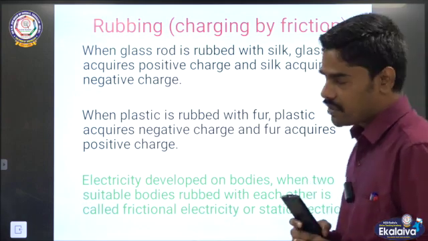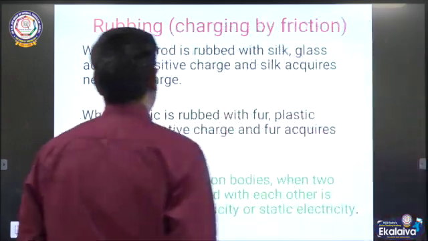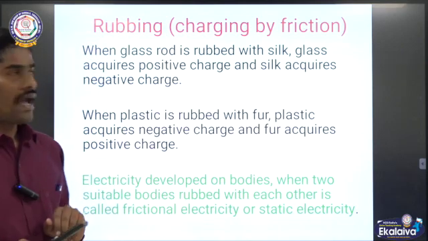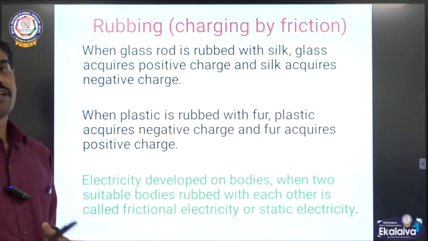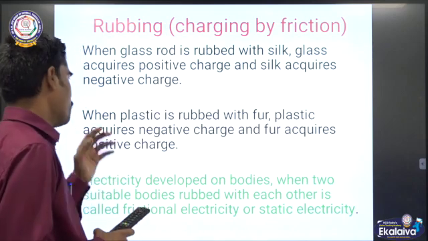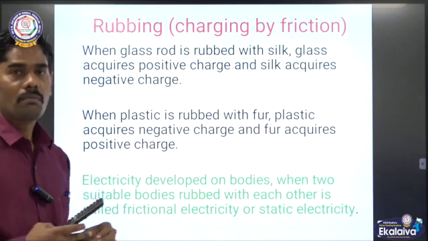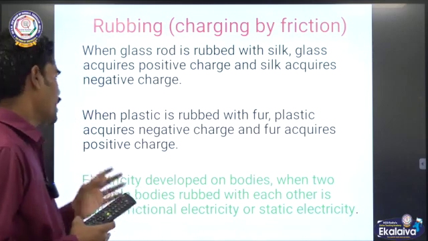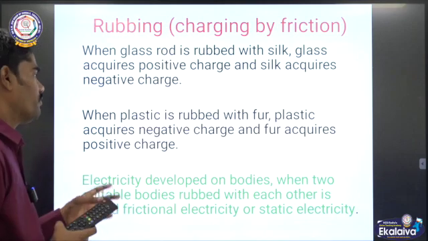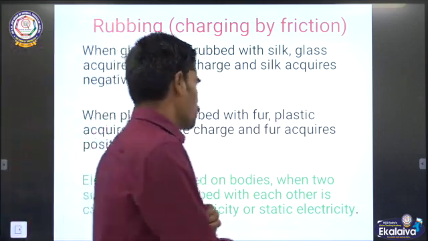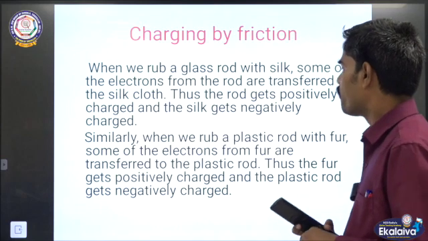When the glass rod is rubbed with the silk, the glass acquires positive charge and the silk acquires negative charge. Similarly, when the plastic rod is rubbed with the animal fur, the plastic acquires negative charge and the fur acquires positive charge. This is charging by friction.